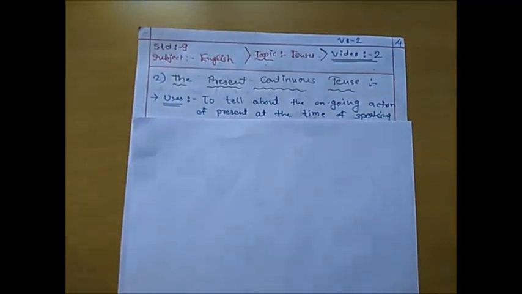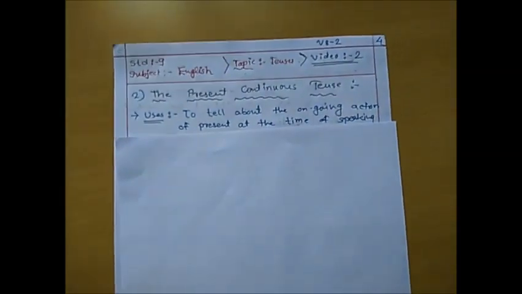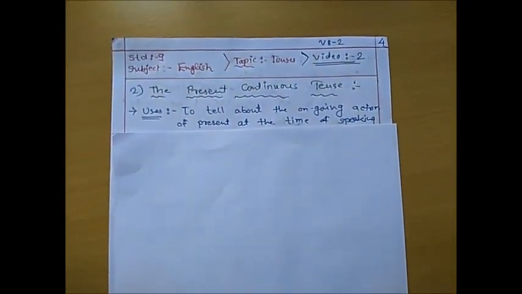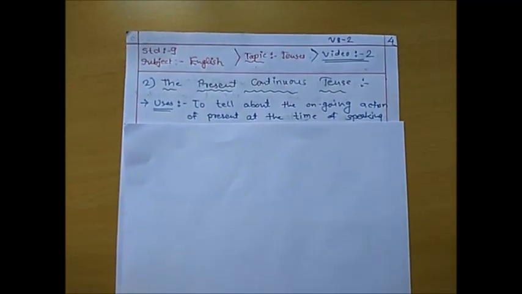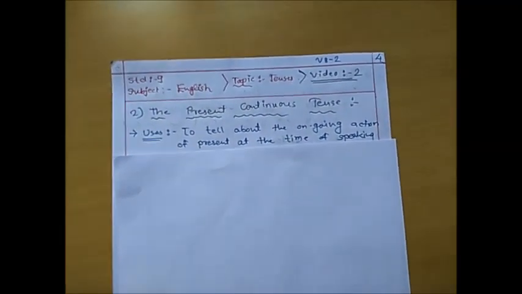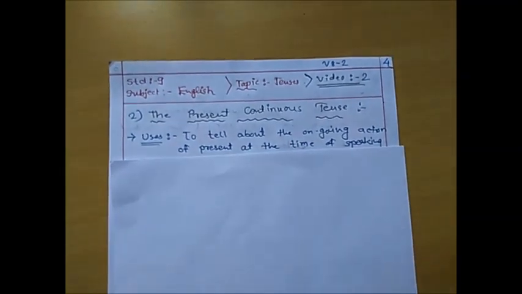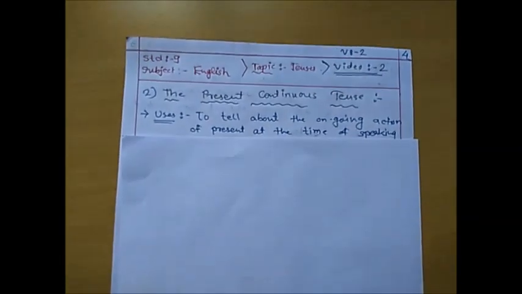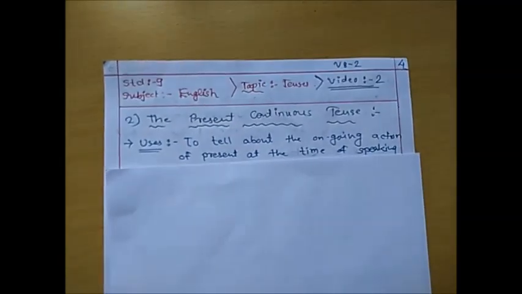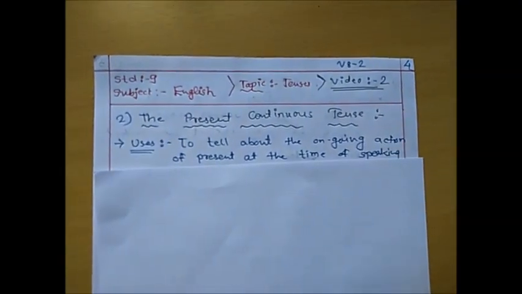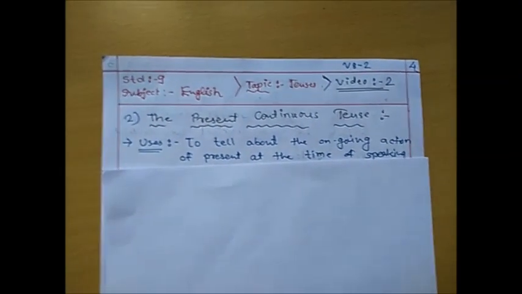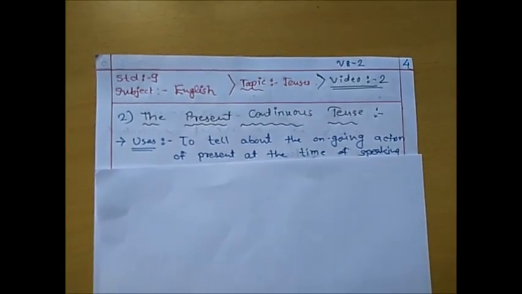It means whenever we are speaking, the action must be going on. At that time only we can use the present continuous tense.